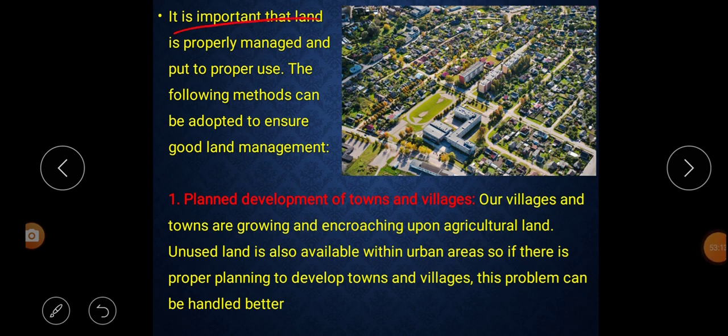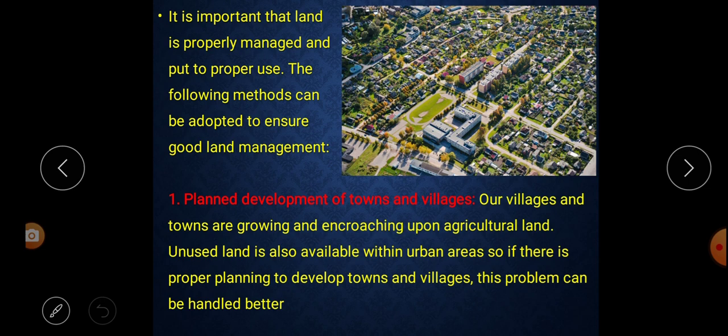It is important that land is properly managed and put to proper use. That's why we should manage the land properly and use the land properly. The following methods can be adopted to ensure good land management. So we can follow the following methods to manage the land and use the land properly.